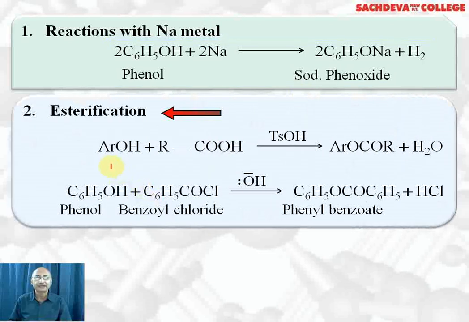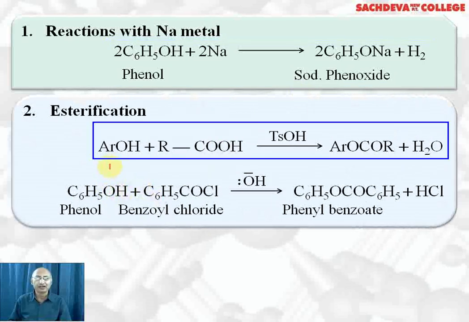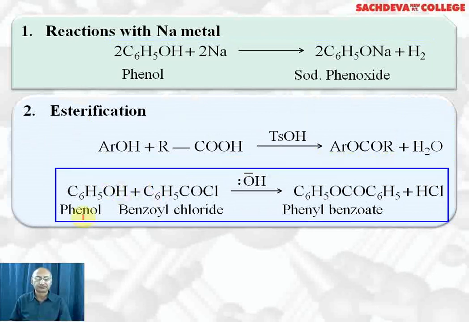Second resemblance is esterification. Phenol reacts with carboxylic acid in the presence of a base to form an ester. Specific example we are taking, phenol reacts with benzoyl chloride. We can take acid also or acid halides. Benzoyl chloride, so HCl is removed. Reaction is catalyzed by OH ion. Product formed is phenyl benzoate plus HCl.